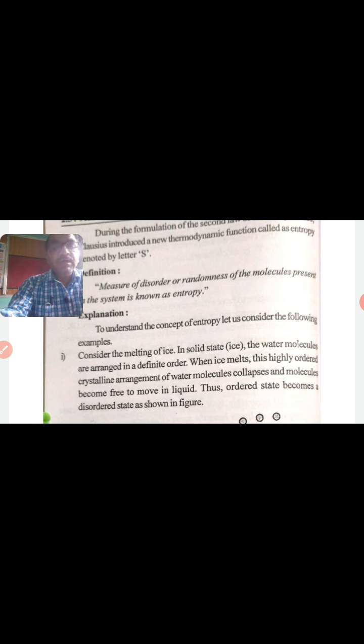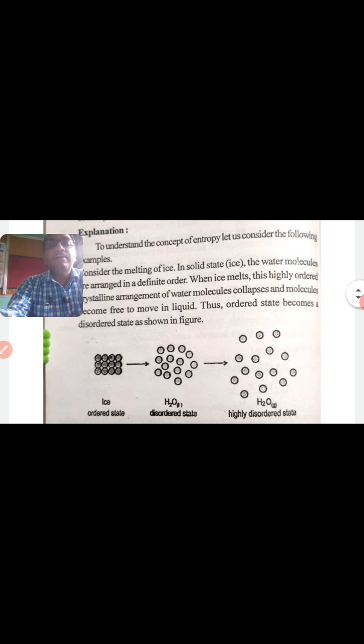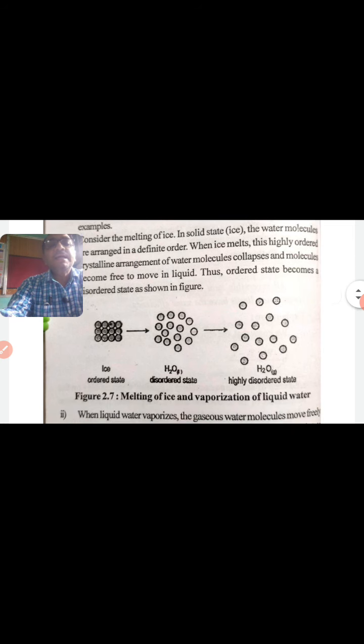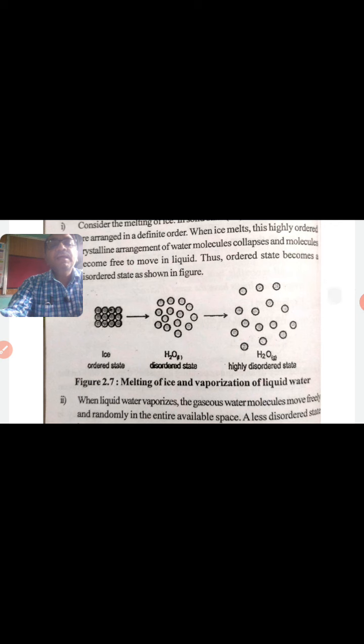Thus, an ordered state becomes a disordered state, as shown in the figure here. The first figure shows an ordered state, the second a disordered state, and the third a highly disordered state. Here the melting of ice and vaporization of liquid water is shown in the diagram.